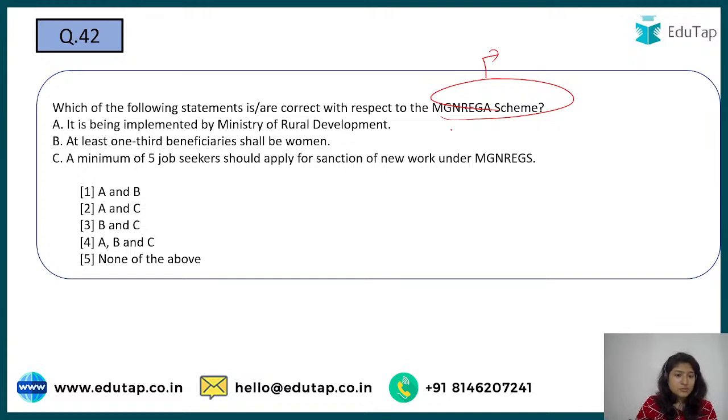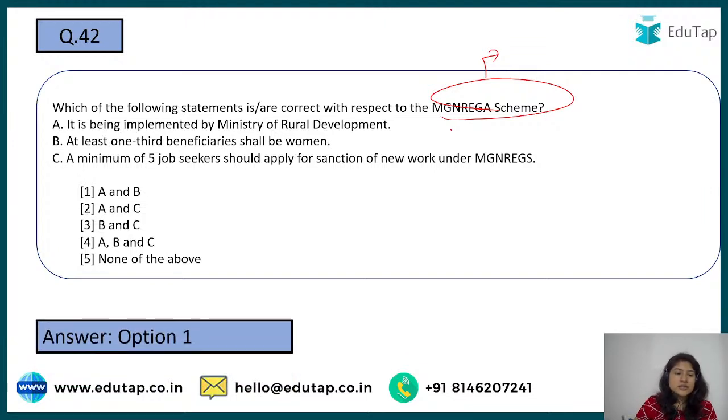Here I'm getting option A is correct. Option A is your A and B. Yes, option A is the right answer. Because it falls under the Ministry of Rural Development. True. At least one third of beneficiaries should be women. Yes, that is the criterion. But a minimum of 10 job seekers should apply to get a job under MGNREGA.